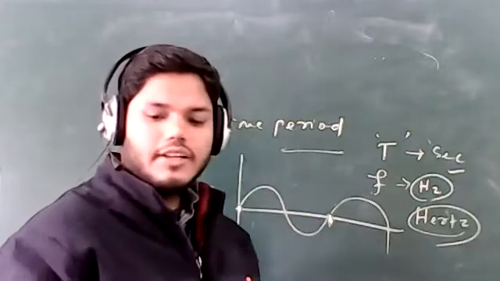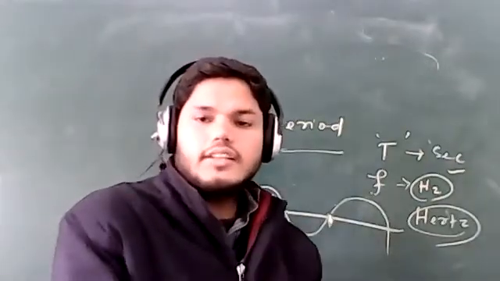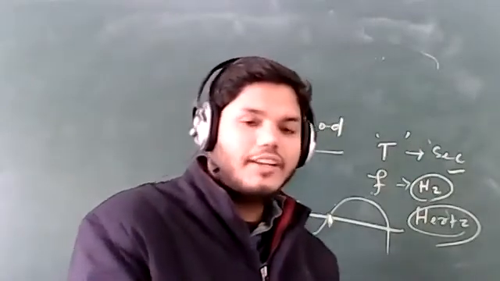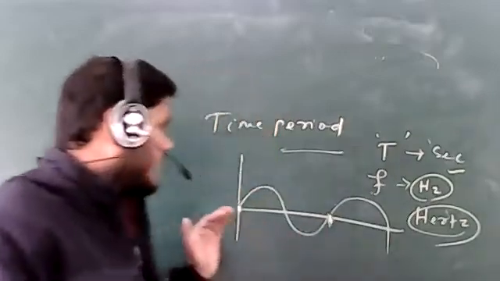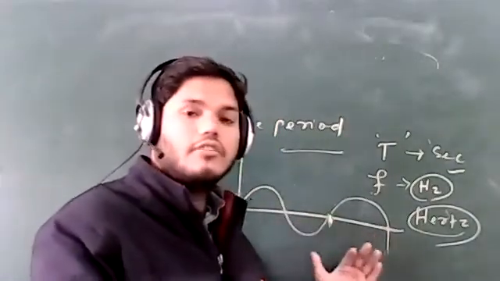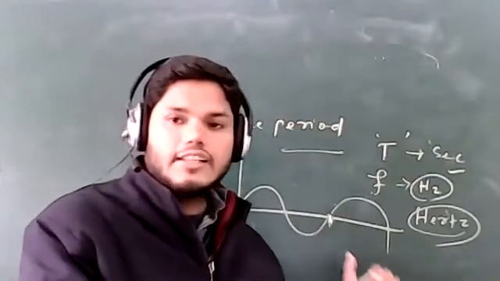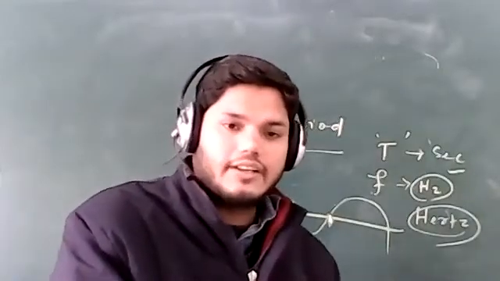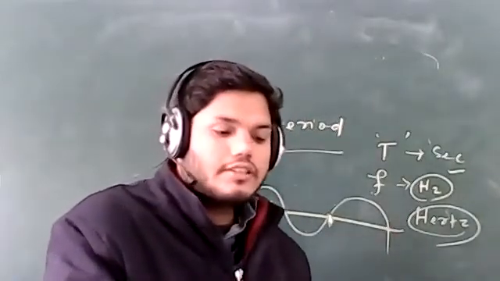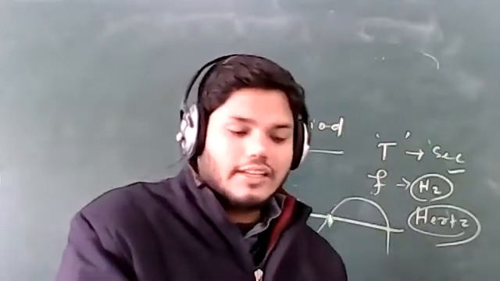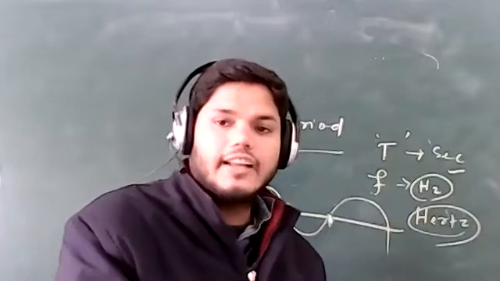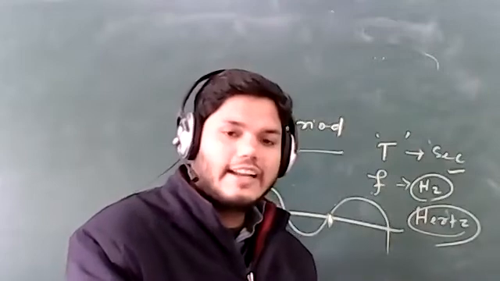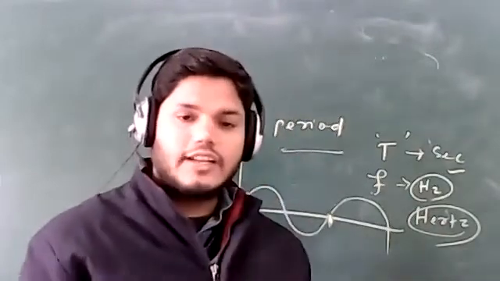Time period is the time taken by the particle to complete one vibration. One vibration means the particle moving from one crest to one trough, in a transverse wave. Frequency is the number of oscillations, or number of waves, per second. In 1 second, how many waves can be formed, that is the frequency.